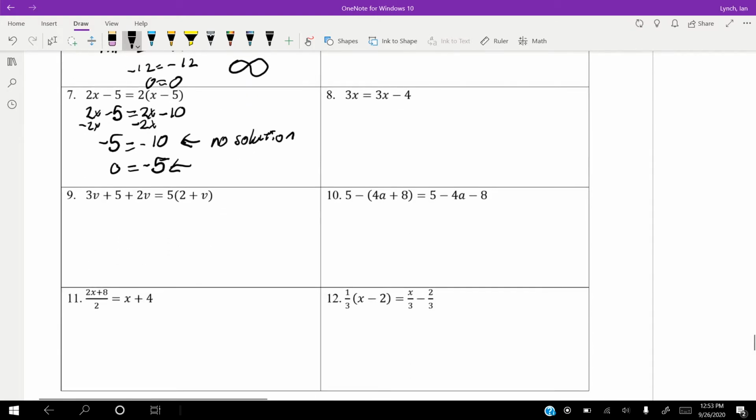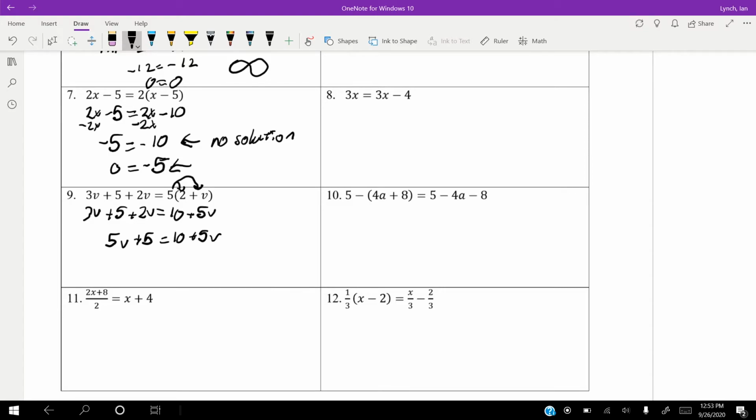All right, and so number 9, step 1, distribute. So we're left with 3v plus 5 plus 2v on the left-hand side is equal to 5 times 2 is 10, 5 times v is 5v. Now let's combine like terms. 3v plus 2v is 5v. And then we'll leave this plus 5 equals 10 plus 5v.